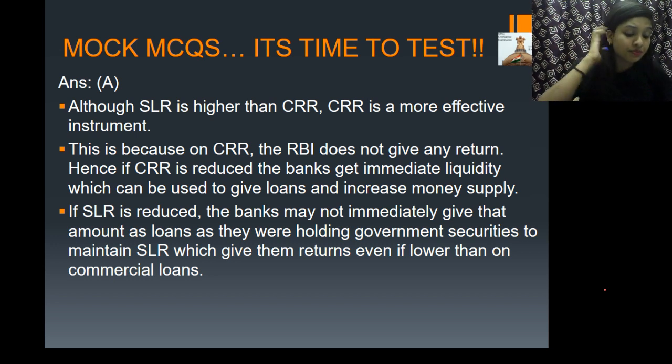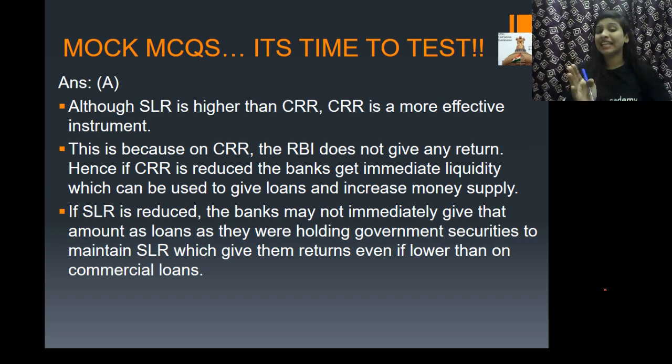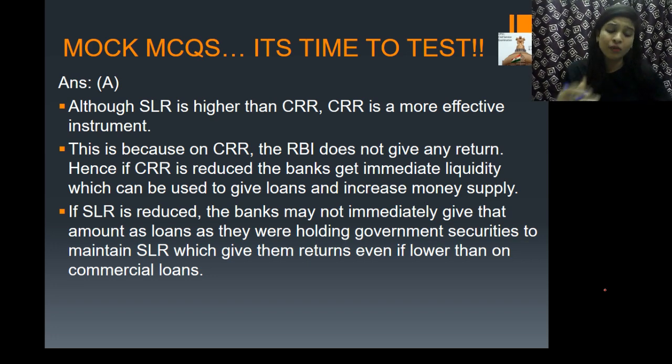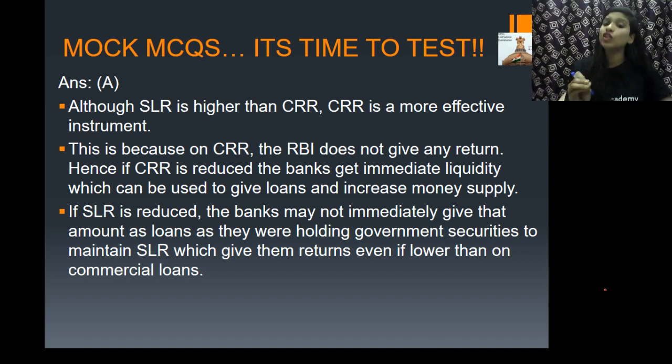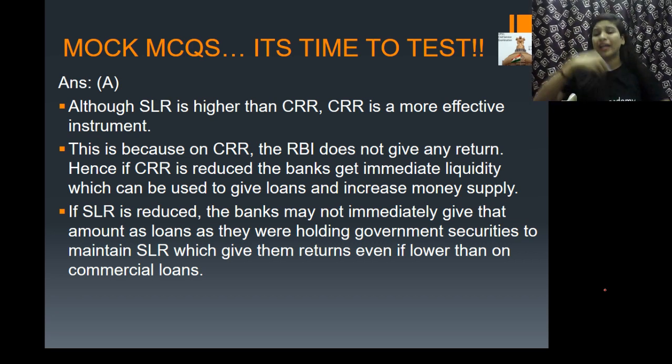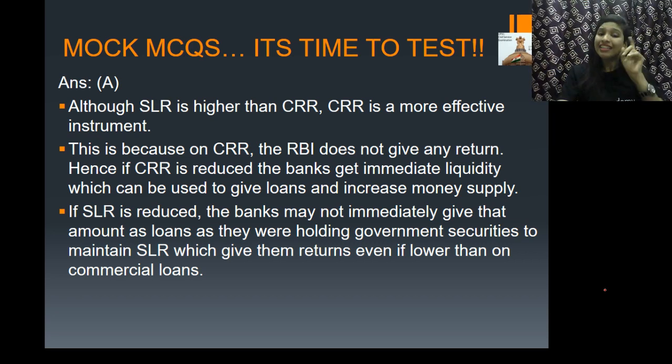Now, why is it like that? Normally, if you see your CRR and SLR rates, your SLR rate will always be higher than the CRR rate. But in spite of that, your cash reserve ratio is a more effective instrument of monetary policy. The reason is that the RBI does not give any return.